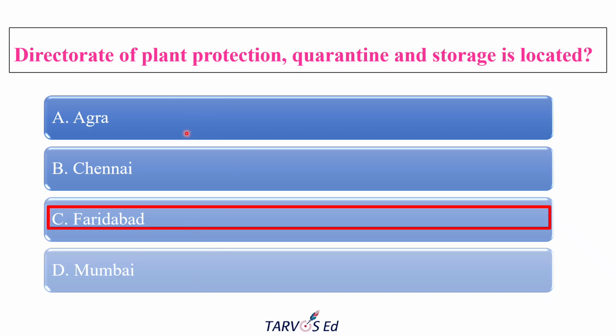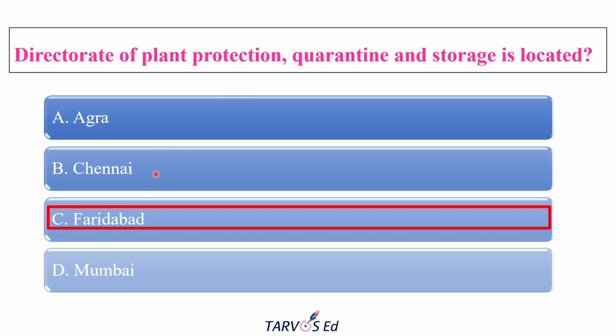Among the other options, Agra is famous for the Taj Mahal and is not related to DPPQS headquarters or agriculture. Chennai has regional plant quarantine stations and port offices, but it is not a central directorate. So students often confuse the regional offices with the headquarters.